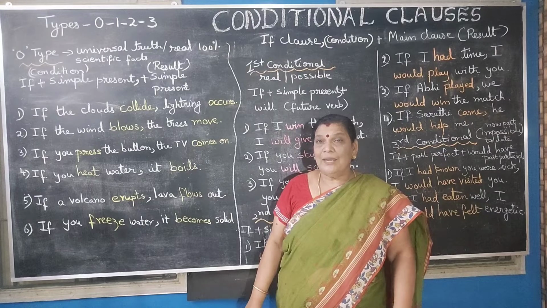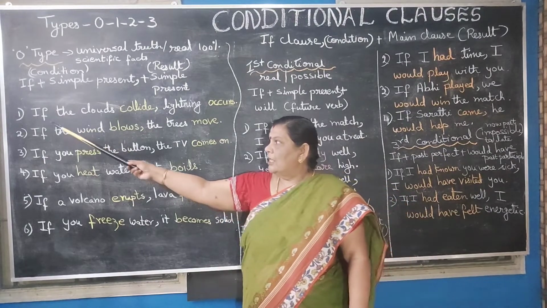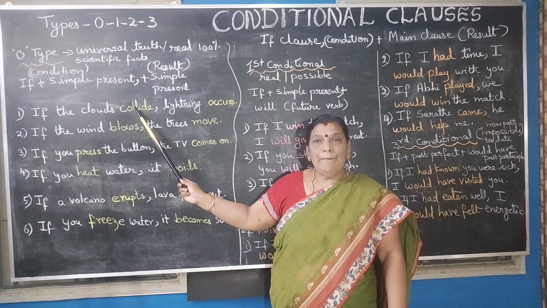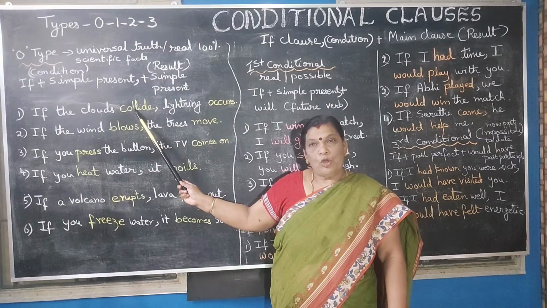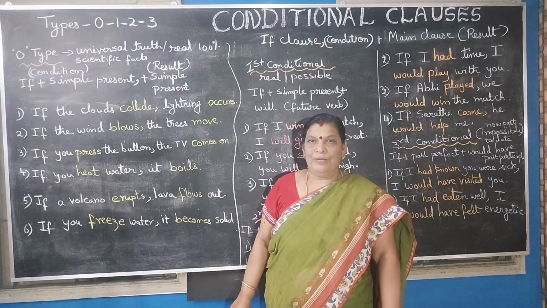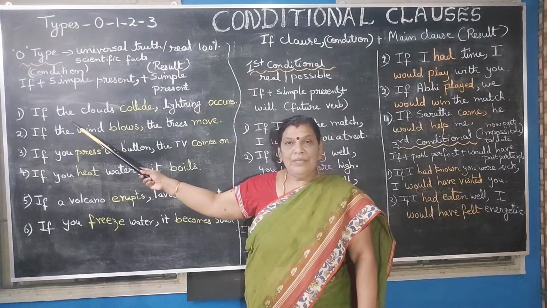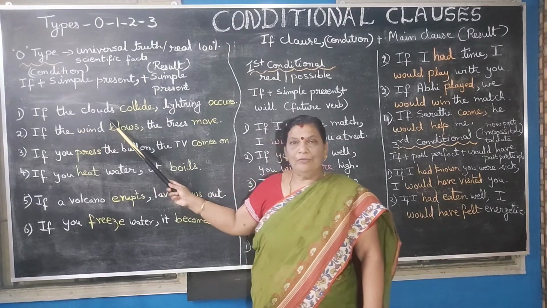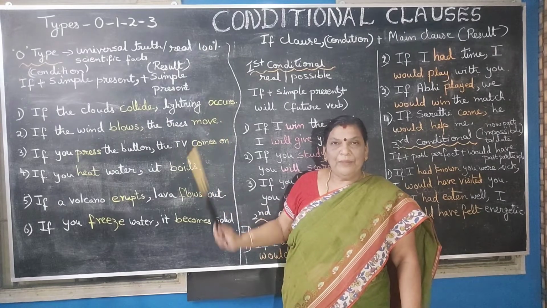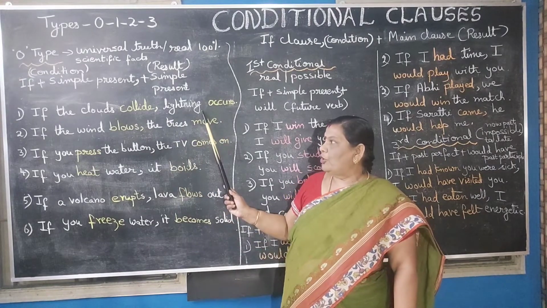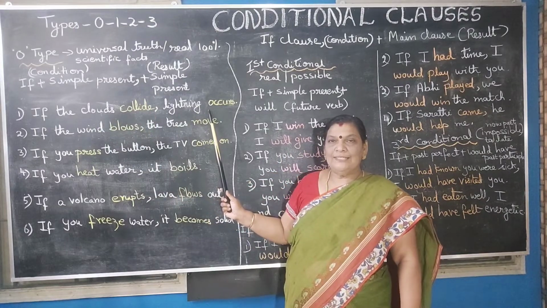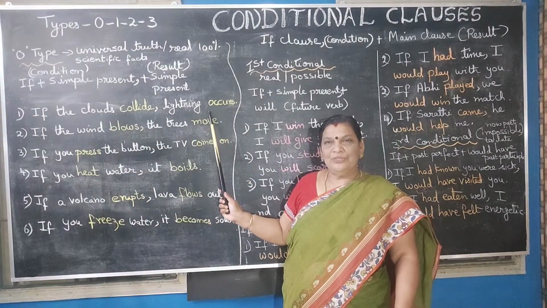And for you to understand better, look at the sentence: if the clouds collide. So this is the subordinate clause, and the meaning is not complete. You find that the meaning isn't complete in this part of the sentence. But look at this part: lightning occurs. The meaning is complete, so it is a main clause. So this is the condition and this is the main clause, that is the result. Have you understood, children?